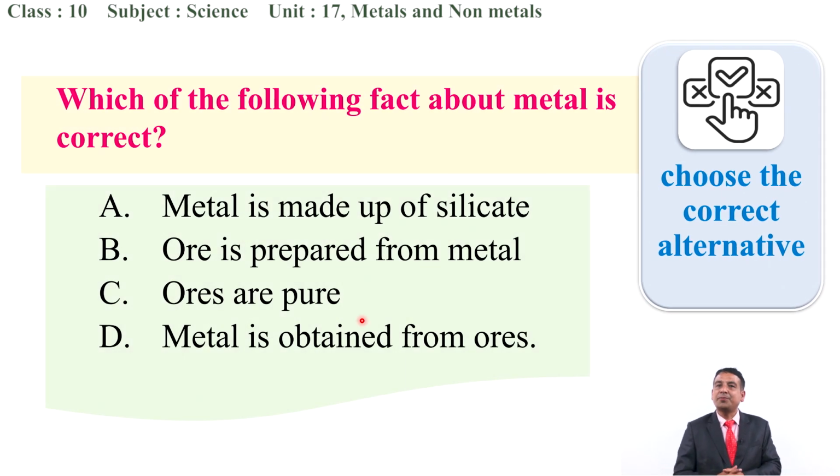The first question being displayed on the screen is, which of the following facts about metal is correct? According to the information given in today's class, out of 4 points, which one is the correct one? Can you make a guess? Metal is made up of silicate. Is it correct? Is ore prepared from metal, or metal prepared from the ore? Okay, it is not correct. Ores are pure. Are all ores pure? If so, do they need to follow metallurgical processes? No. Metal is obtained from the ores. Okay, out of these 4 options, which one is the correct one?